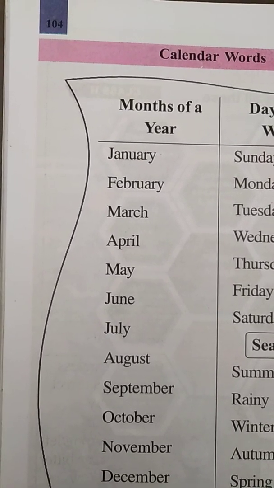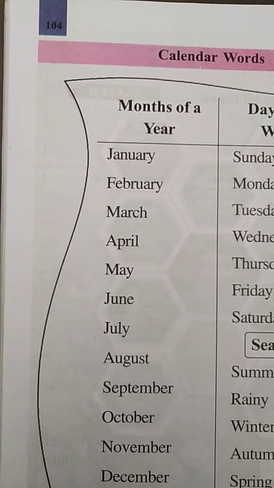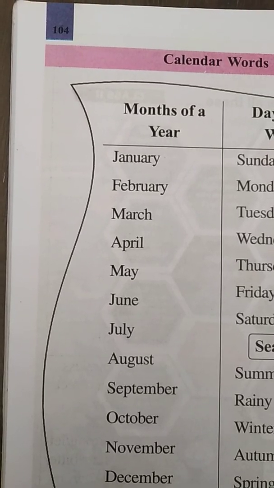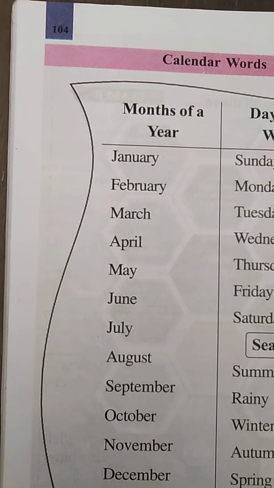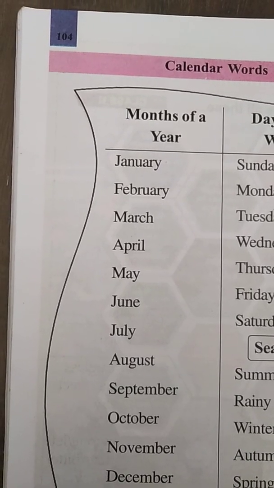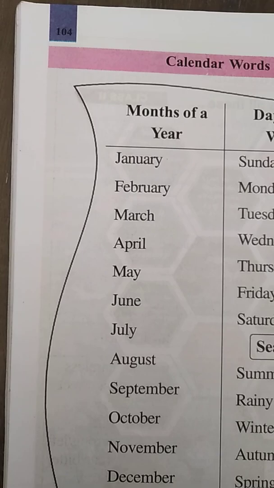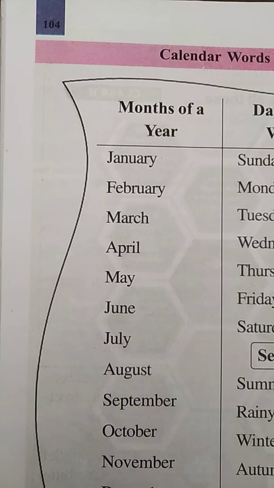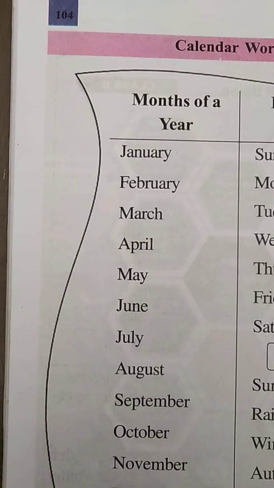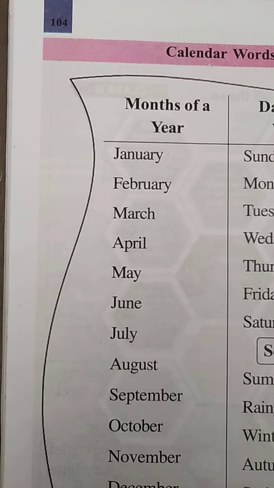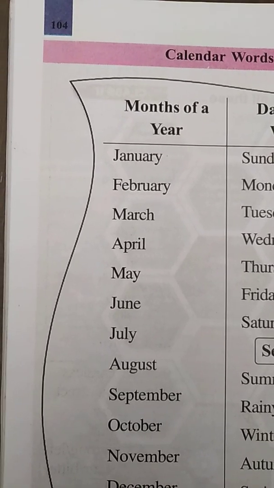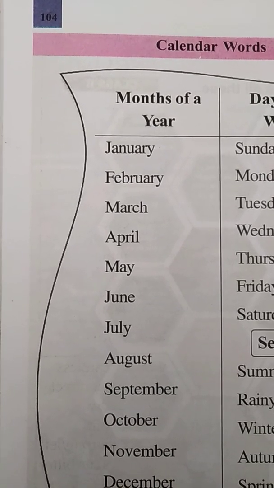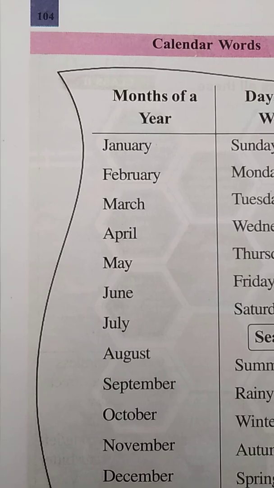One is called land transport, next is water transport, and the next is air transport. The vehicles which run or move on the land, means on the road, are called land transport. I showed you some pictures of land transport: bus, auto, lorry, train, van, bicycle, rickshaw. These are all examples of land transport.